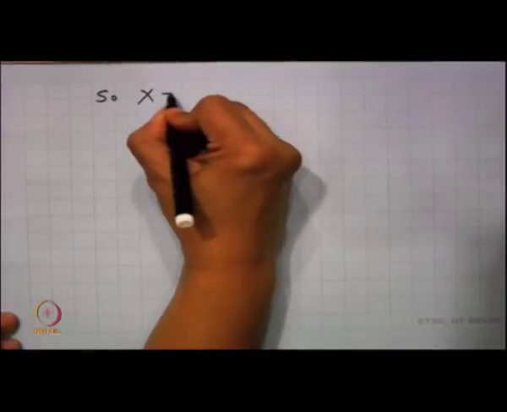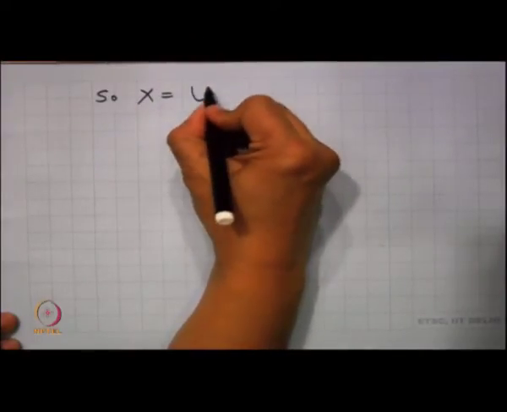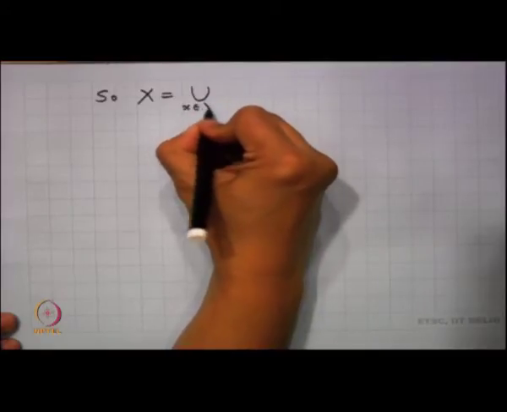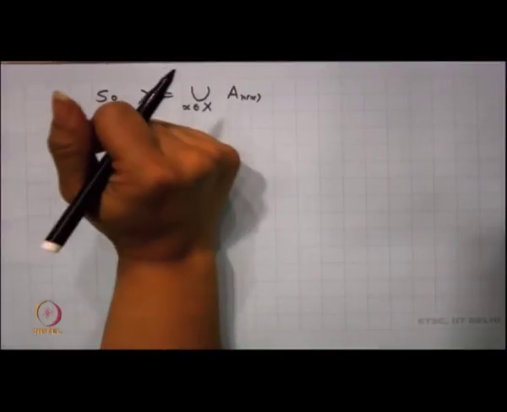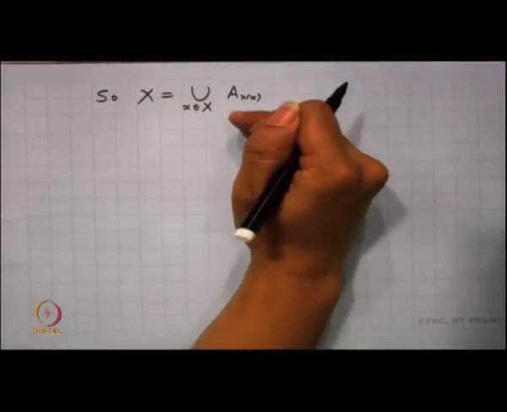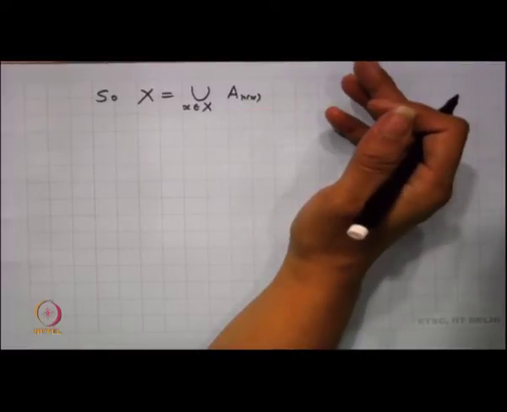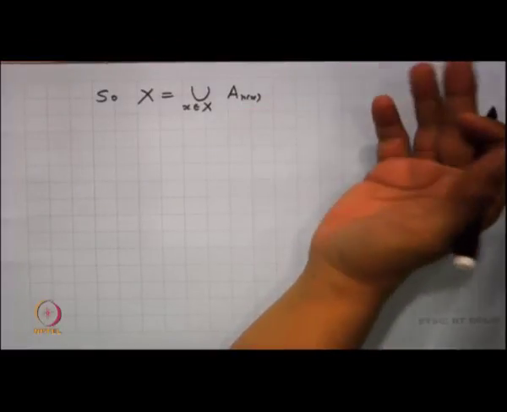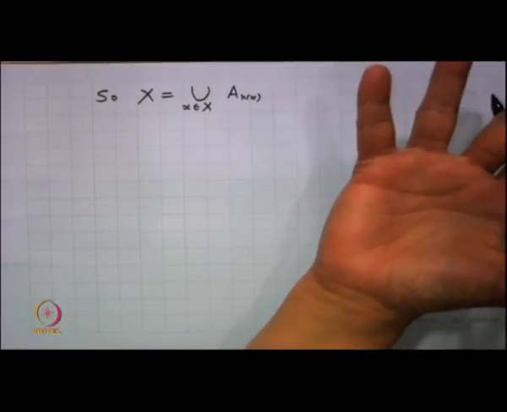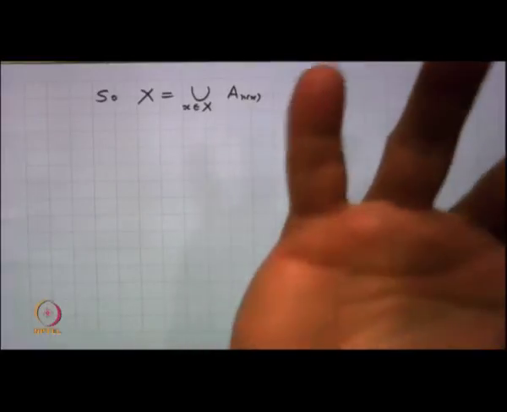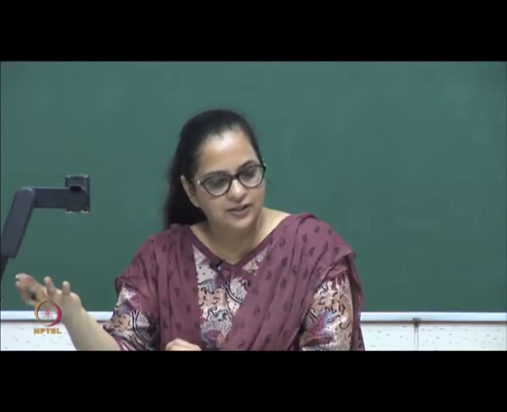So, what do we get here? I can say my X is the union of all x in X, A n x, because each x belongs to A n x. So, that means X is the union of closed nowhere dense sets in X, but what is my X? Second category. X is second category, so X cannot be written as a union of closed nowhere dense sets.